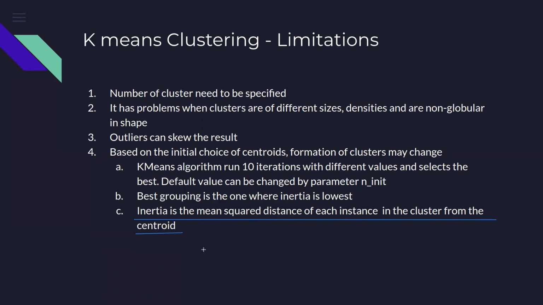But the problem we saw is that, because of this method of computation, the inertia will continue to fall as we have more and more clusters. So if we ask the algorithm to divide our data set into only two clusters, obviously the data around the clusters will be more widespread compared to when we say divide the data into four different clusters. Because the moment we say four different clusters, the clusters are bound to be smaller, and therefore inertia continues to fall as we increase the number of clusters.